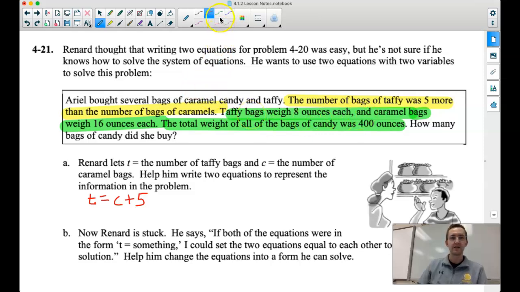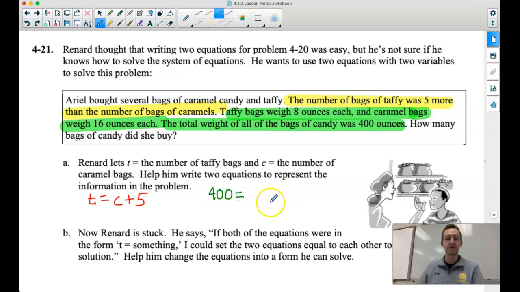Our second equation, let's write one that represents that green sentence in our paragraph here. Taffy bags weigh 8 ounces each, and the caramel bags weigh 16 ounces apiece. The total weight of all the bags of candy is 400 ounces. So the 400 ounces is our total. So let's say 400 equals.